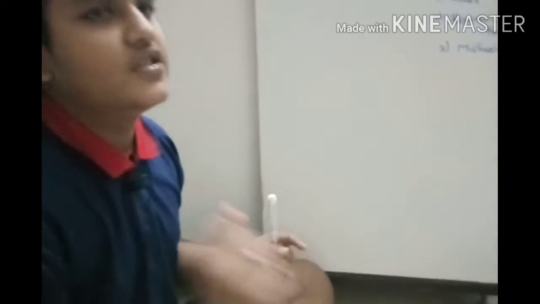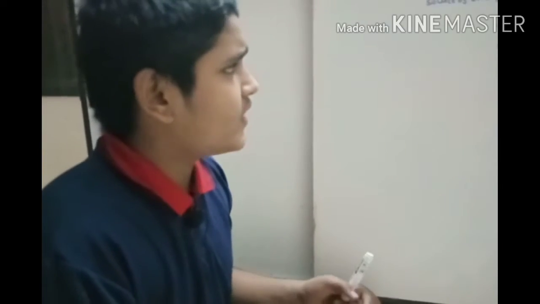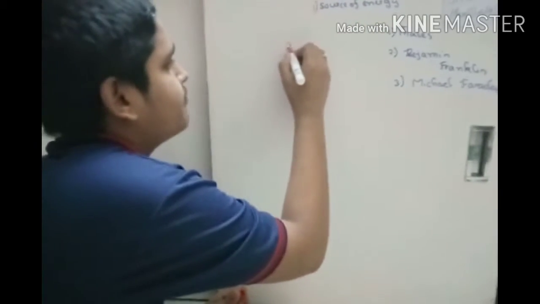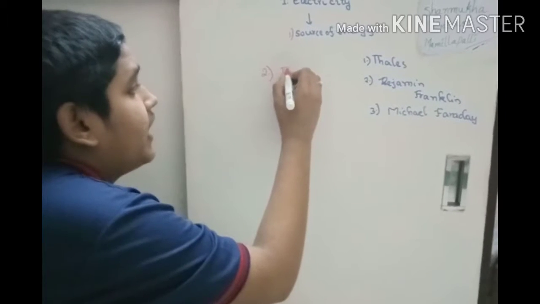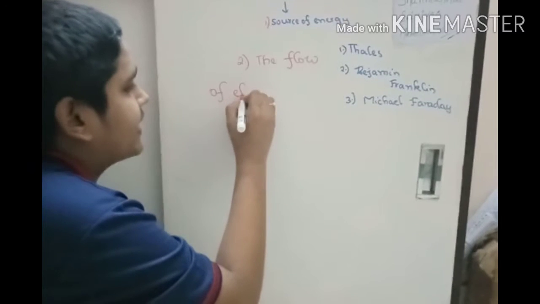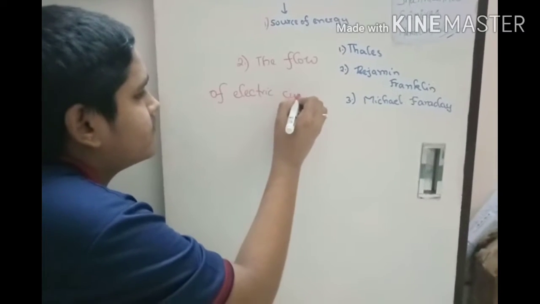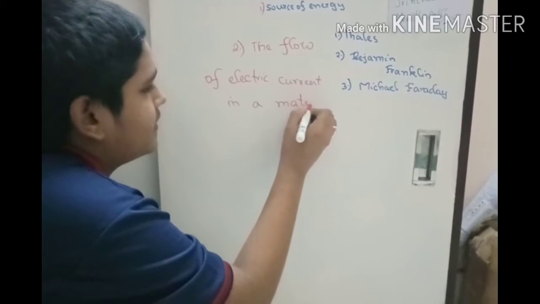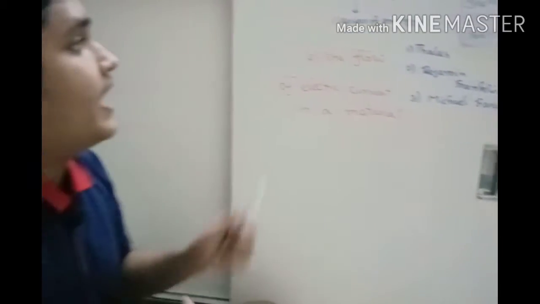So what is electricity? Let's learn. Source of energy is called electricity. Without electricity, if you think, life is not there, yes or no? Because everything in the modern world runs with electricity. So what is the definition? The flow of electric current in a material is called electricity.